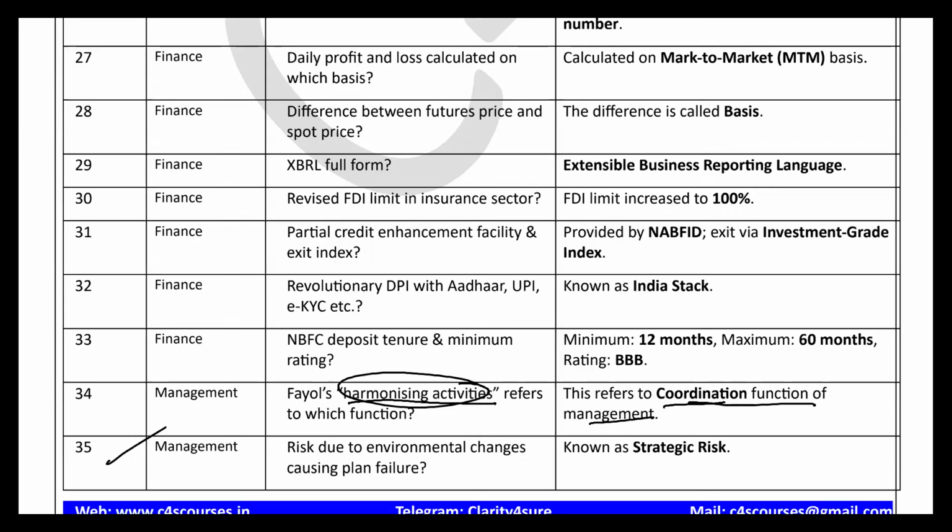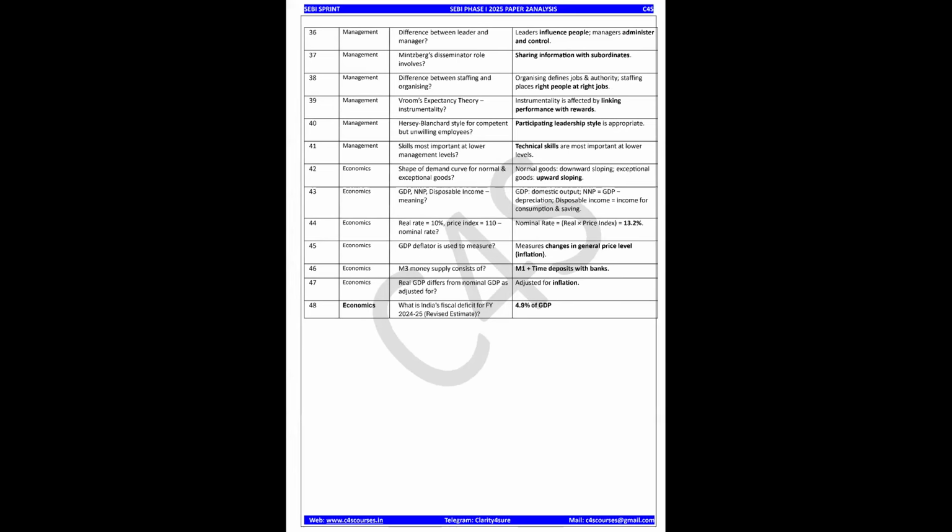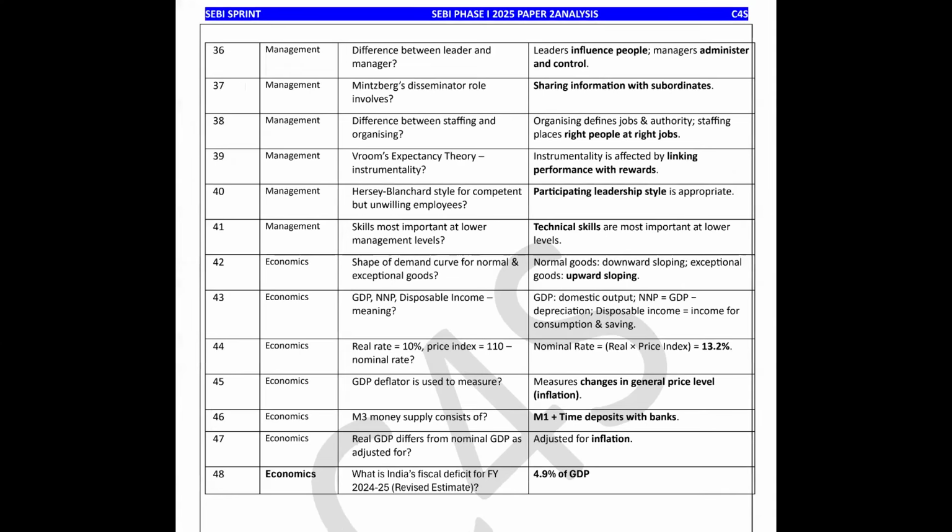Question 35. Risk due to environmental changes causes plan failure. What can be the answer? Whenever there is a risk involved due to plan failure, you should think of strategic risk. Which kind of risk is it talking about? The strategic risk. So it is a very easy question, right? And you can easily answer this question.